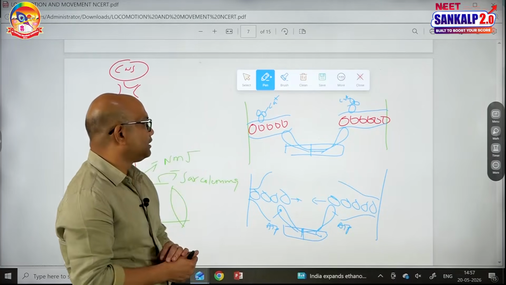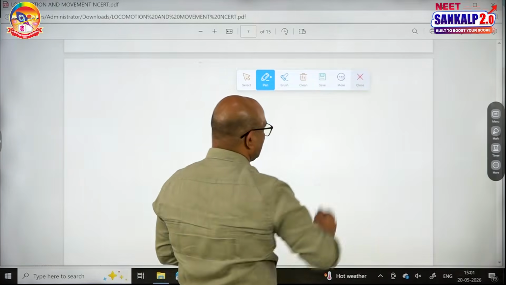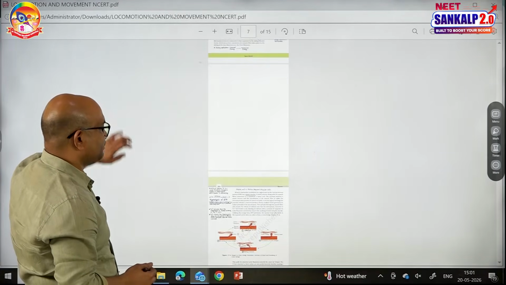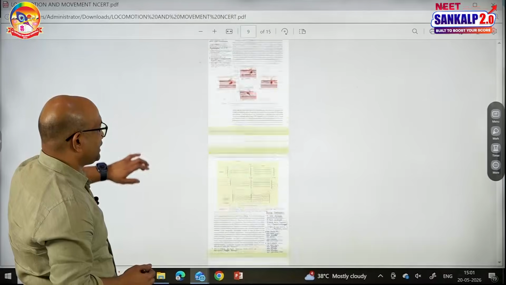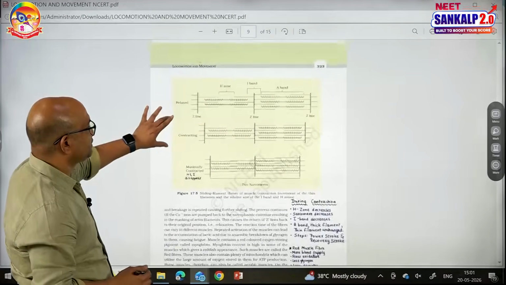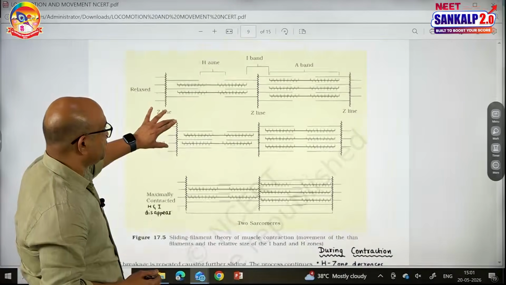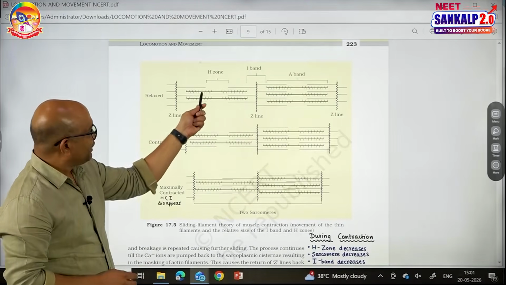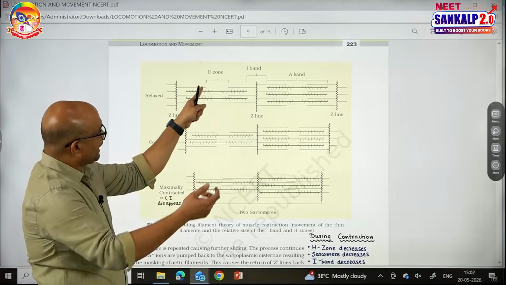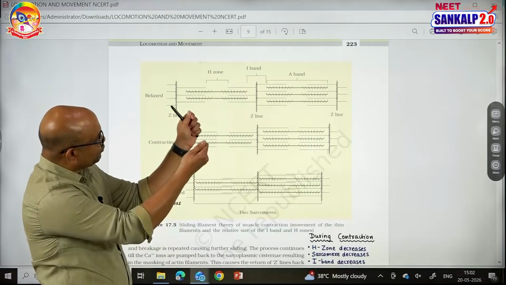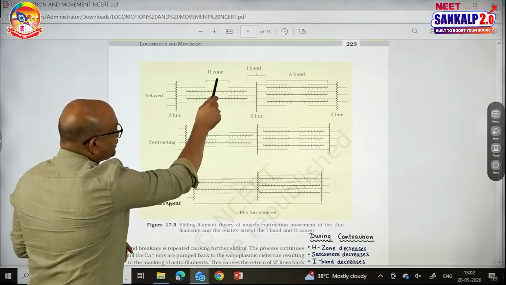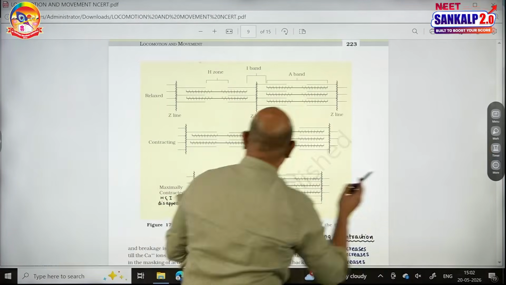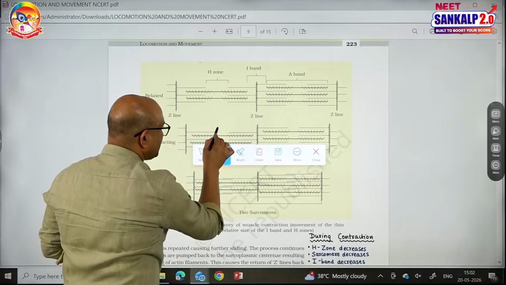So what happens during the contraction of muscle? What are the structural changes that can occur in the sarcomere? Let me explain this. See this? This is one sarcomere in relaxed state. When myosin, this is the thick filament, when actin filaments, thin lines, are pulled towards the A band, what happened to the H zone from the first picture to the second picture? The H zone, compared to the first picture, is decreased in the second picture.